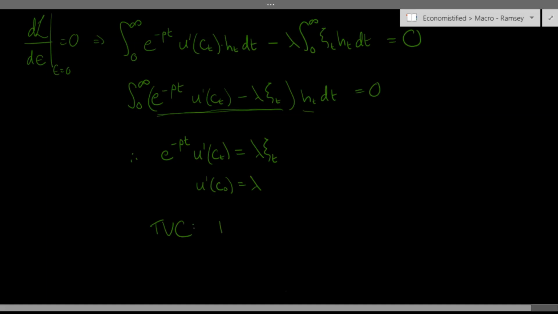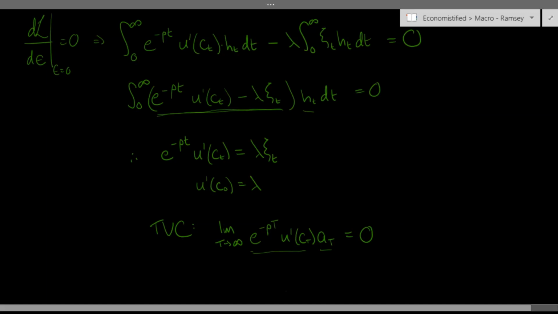Our transversality condition becomes the limit as capital T goes to infinity of e to the minus rho t u prime ct times at, and that's equal to 0. So our wealth at time t multiplied by our discounted marginal utility at time t, in the limit as t goes to infinity, should equal 0. That's perhaps a more familiar form of the transversality condition.